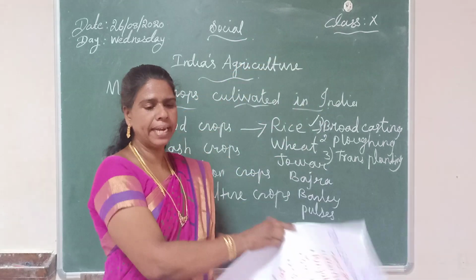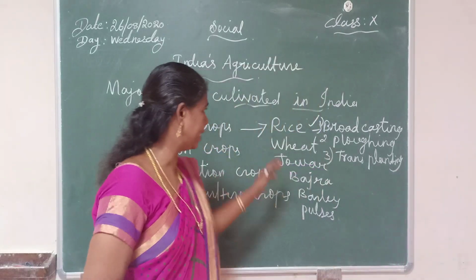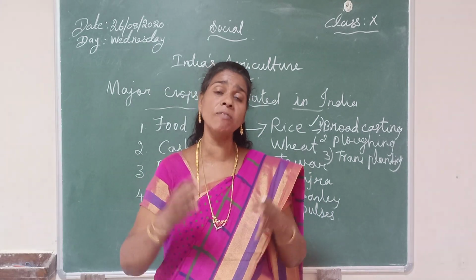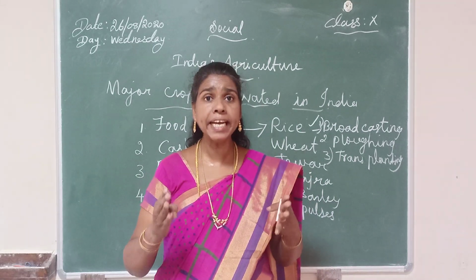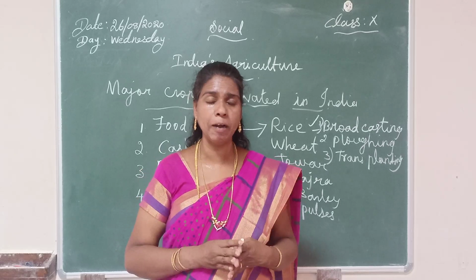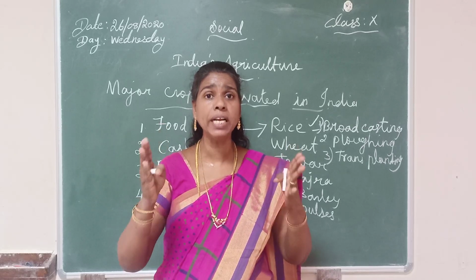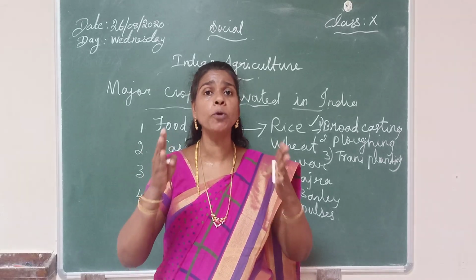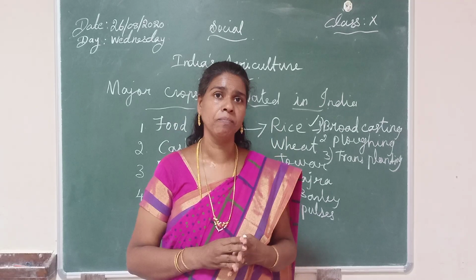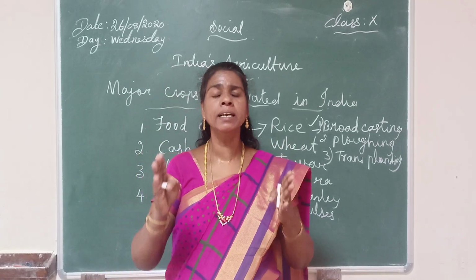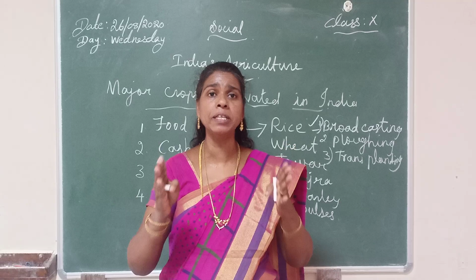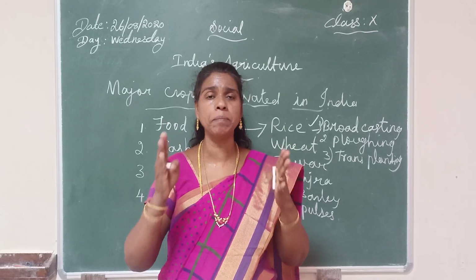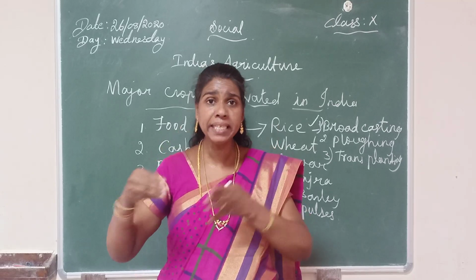Okay, then the next one is wheat. Wheat is the second most important food crop of India. 22% of total area is cultivated with wheat and 34% of total production of wheat is in our country. Also, 10 to 15 degrees Celsius temperature is needed for the period of sowing seeds and 20 to 25 degrees Celsius temperature is needed for ripening the crops.